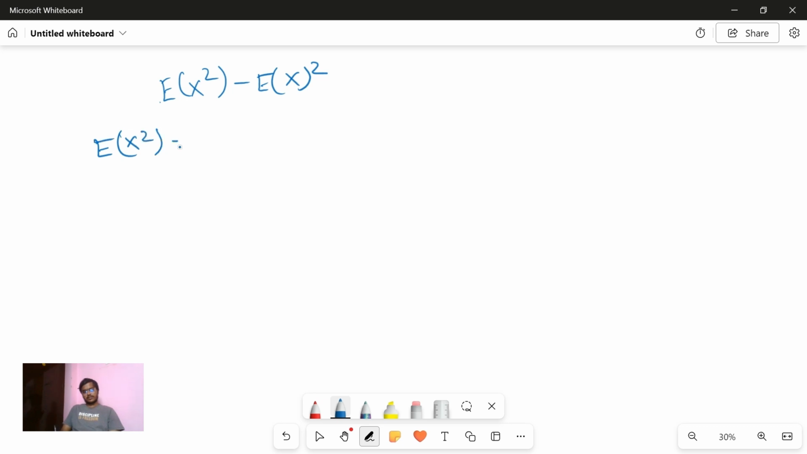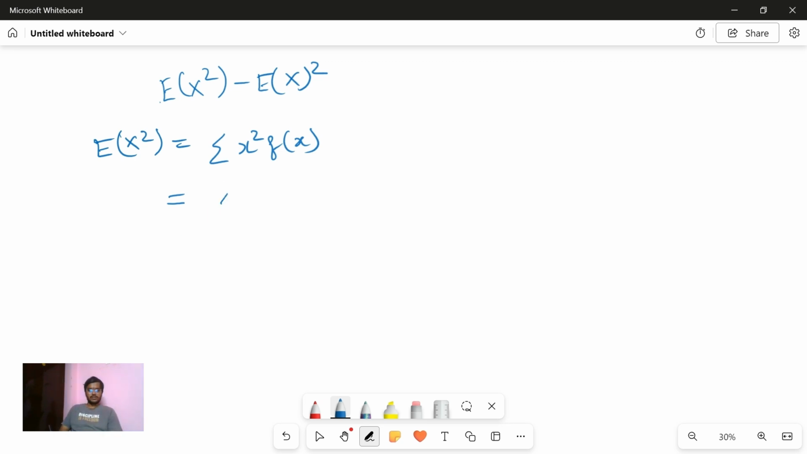What is E of x square? This will be sigma x square f of x. Now, I'm telling you before solving this, you can try, because it's the same procedure as we did before, as we calculated for the mean, but whatever you're doing, the multiplication by q, the common ratio, and subtracting, you will do it two times.